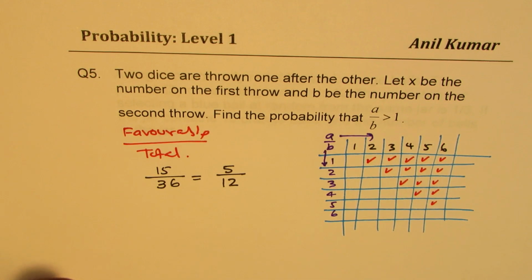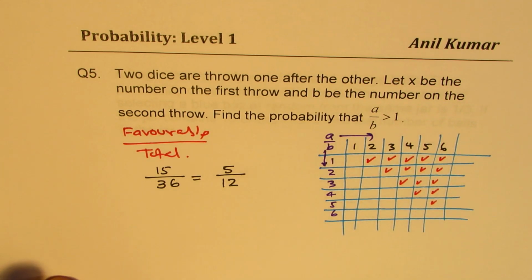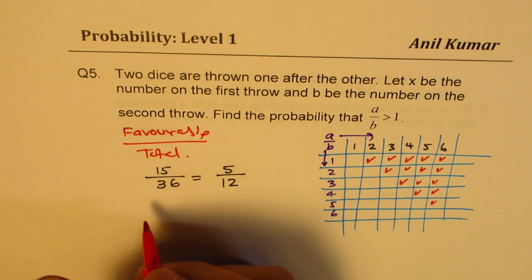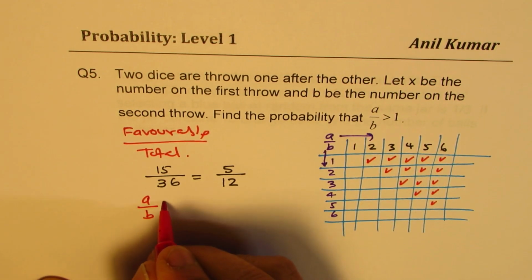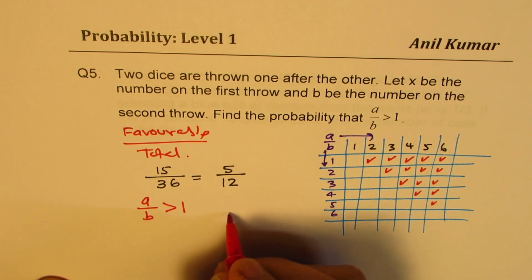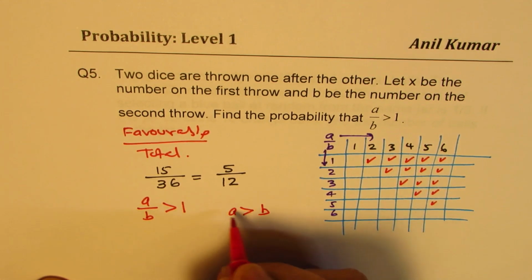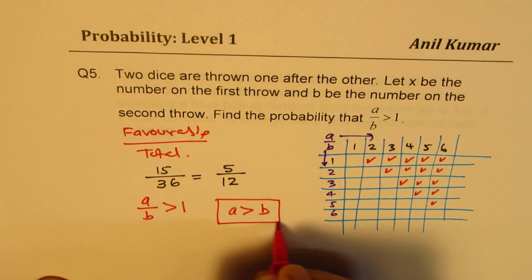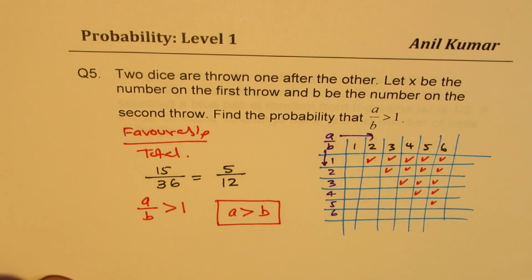So I hope that helps you to understand the concept, and you'll appreciate that sketching, the method which I am adopting, is far better than the normal one, correct? So remember here, when we say A over B is greater than 1, it means A is greater than B, right? So we are looking for A greater than B. These are our A's, okay?